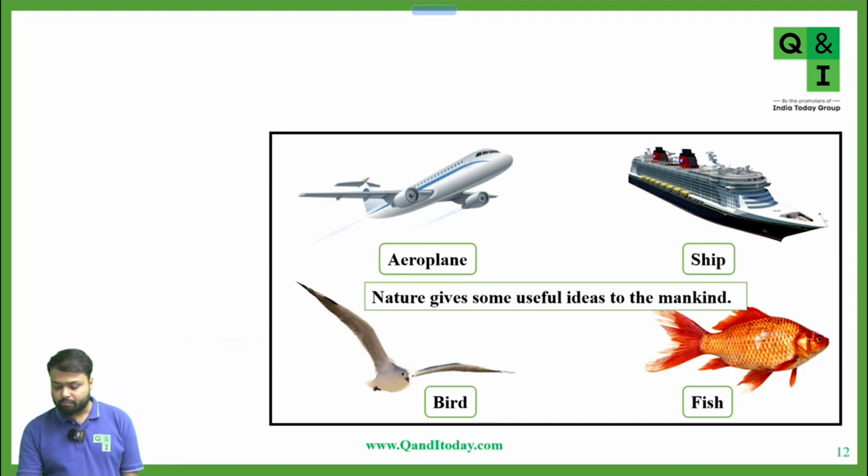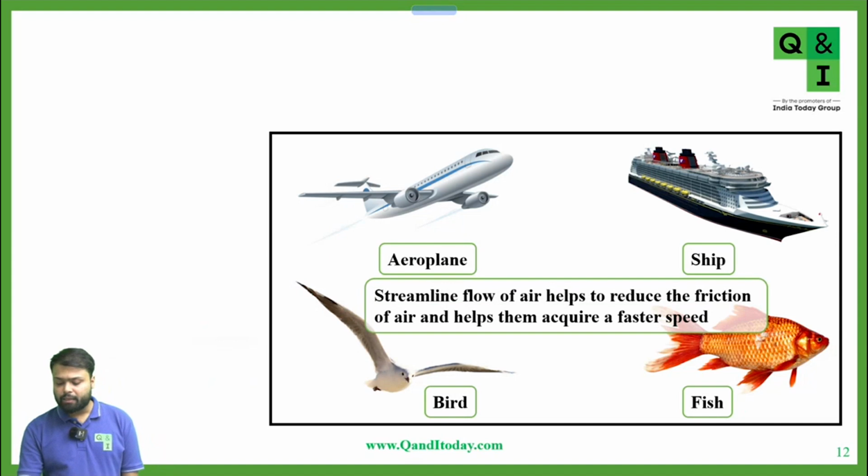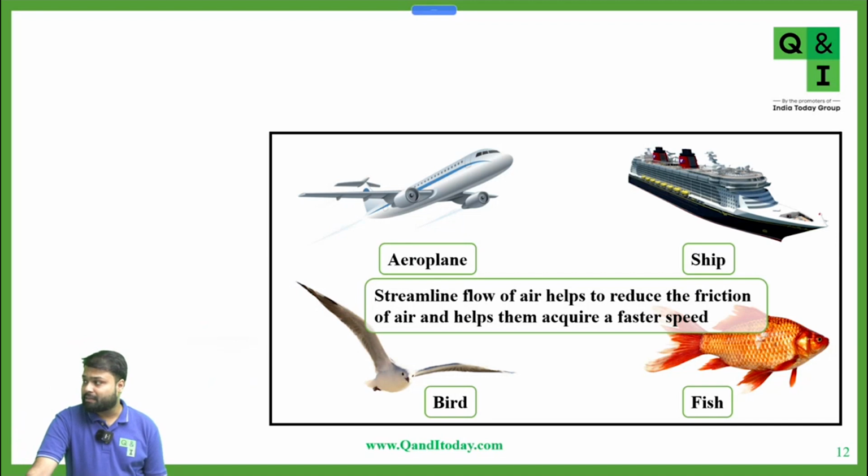So again, nature gives some useful ideas to mankind. Streamlined flow of air helps reduce the friction of air and helps them acquire a faster speed. We cannot take any random shape for objects like aeroplane, ship, bike, car. Everything is perfectly designed so as to minimize the friction offered by the air. And these are called streamlined bodies.